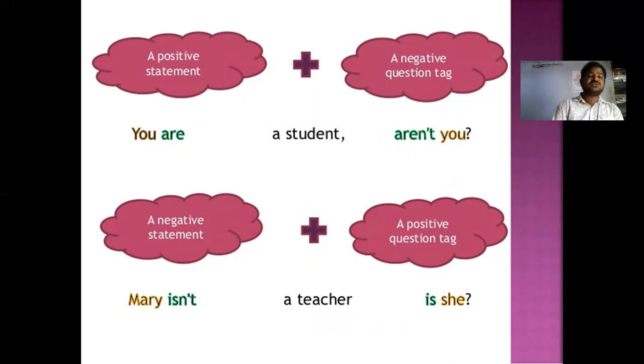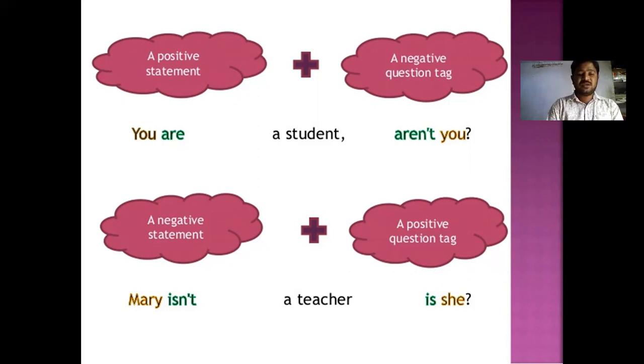A positive statement always takes a negative question tag. For example, "You are a student." This is a statement, and we put a comma after that. Then we look for the B form. The B form here is "are," and we make it negative: "aren't." The pronoun of the subject has to be repeated: aren't you? A negative statement always takes a positive tag.